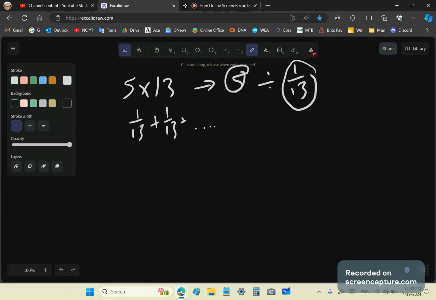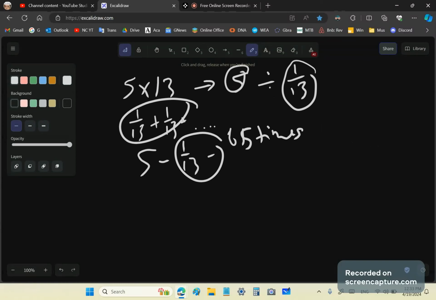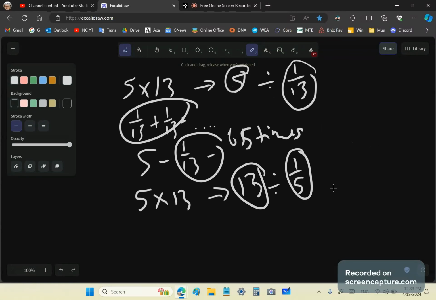Or you could do it with subtraction. You could say 5 minus 1 over 13, 65 times, okay? Excuse my handwriting. So you could do it with subtraction or addition, all right? Then similarly, you can say that 5 times 13 is also 13 divided by 1 over 5. And what you're doing then is you're measuring 13 using 1/5. And again, you'll see that it turns out that it's exactly 65 times as well, right?